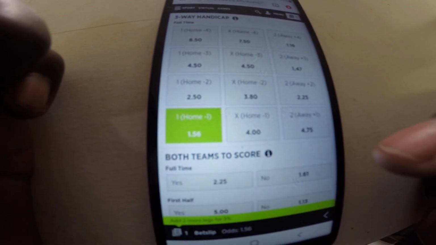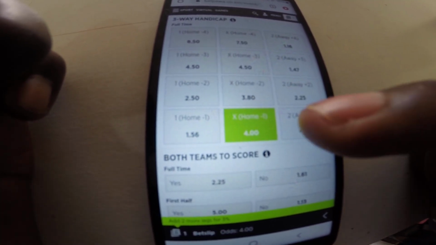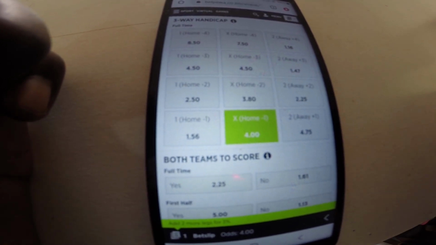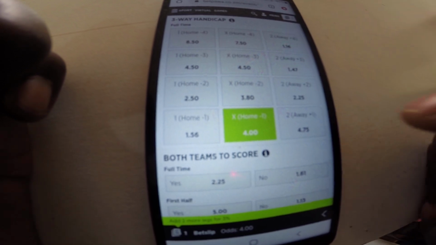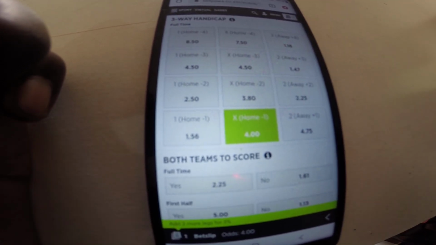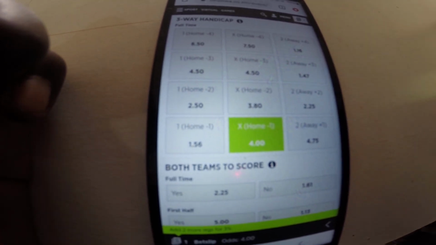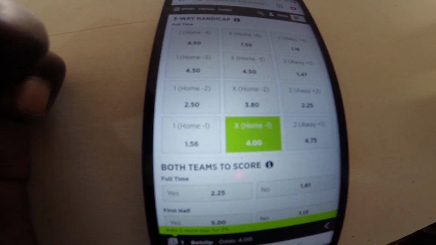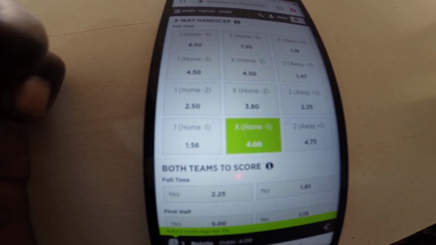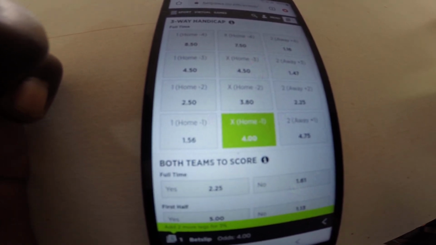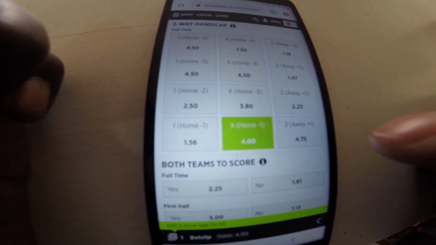Okay, and then here we are saying home team, we've removed a goal, but it will be a draw. So that will mean if Arsenal wins by 2 goals to 1, that is a draw, because the other goal from Arsenal has been removed, leaving Arsenal with a goal, and then Nottingham has also scored a goal. So that would mean it's a 1-1 draw. Okay, that's what it means.